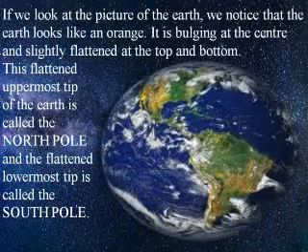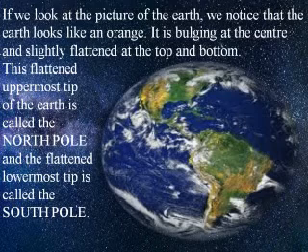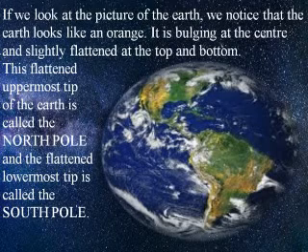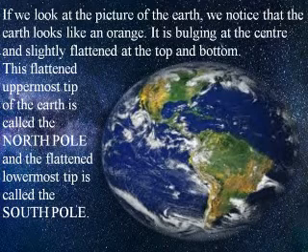When we look at the picture of the earth, we notice that the earth looks like an orange. It is bulging at the center and slightly flattened at the top and bottom. This flattened uppermost tip of the earth is called the North Pole and the flattened lowermost tip is called the South Pole.